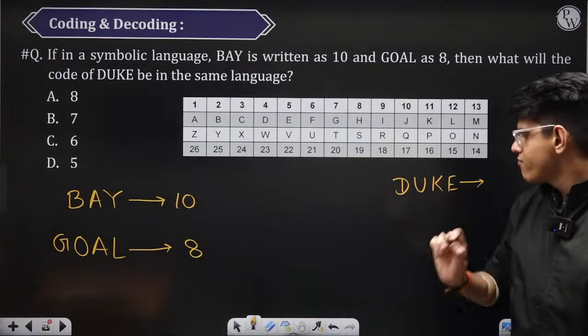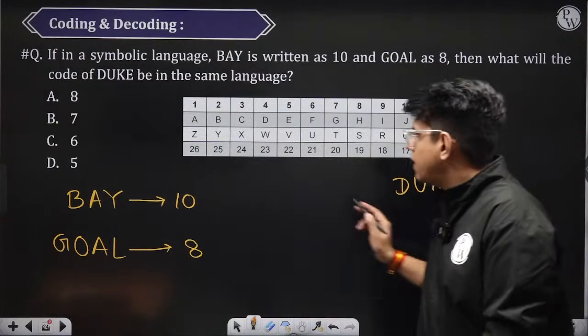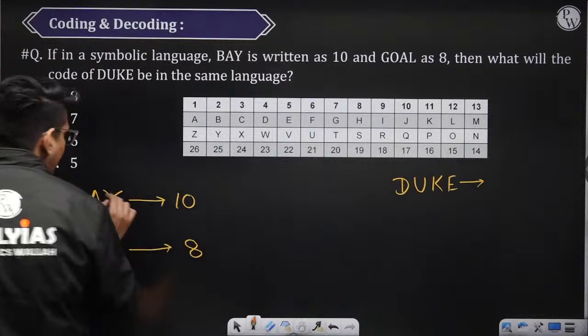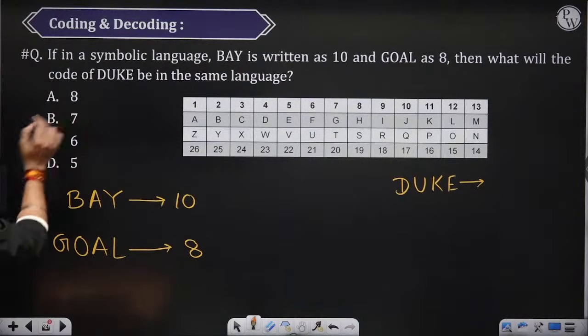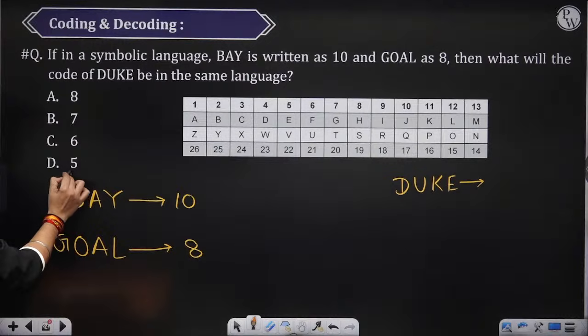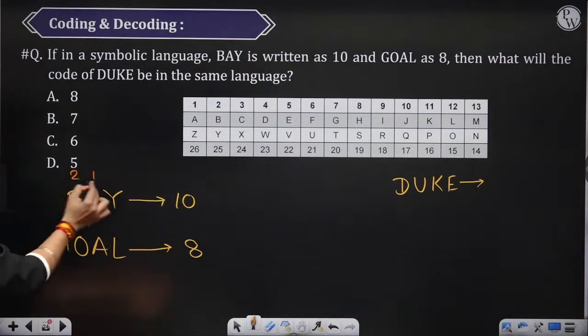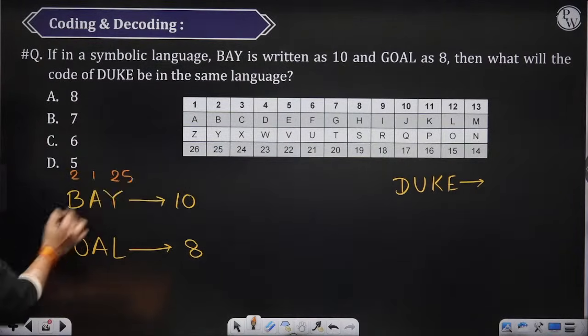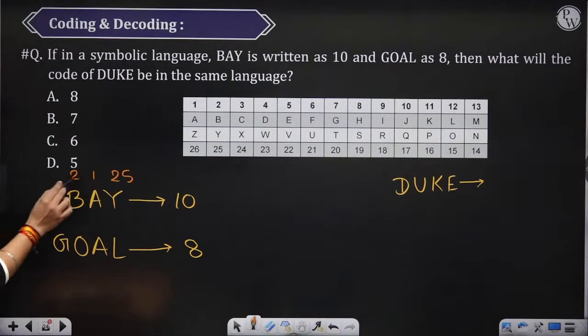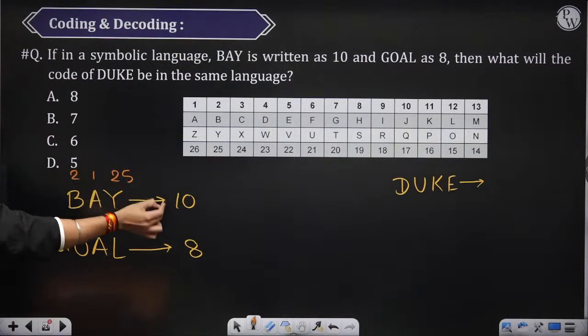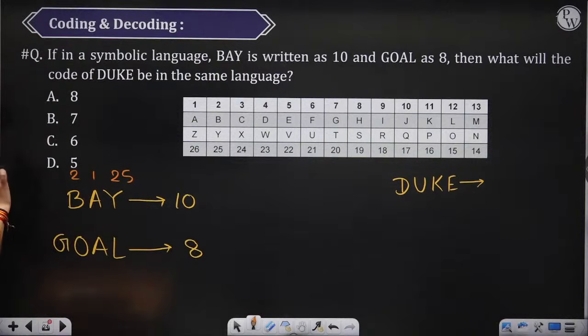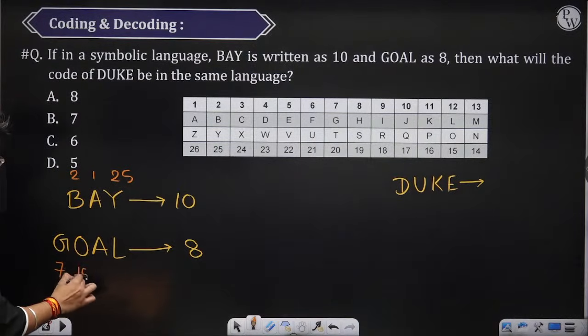Let's start, right? सबसे पहले tell me what is the code for B, A and Y. B is 2, A is 1 and Y is 25. ठीक है? Now we know 2, 1, 25 and somehow we want to get to 10. Similarly, goal: G is 7, O is 15, A is 1 and L is 12.